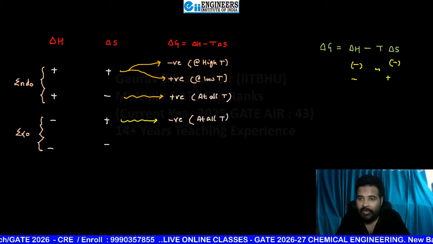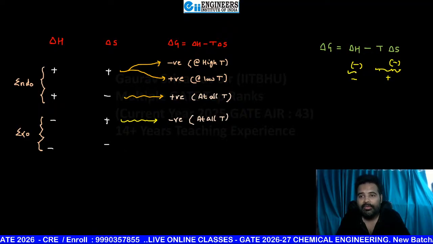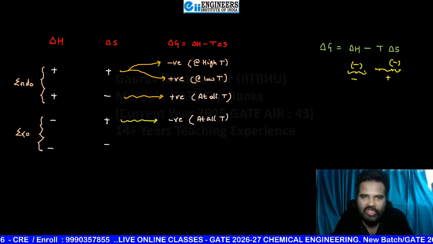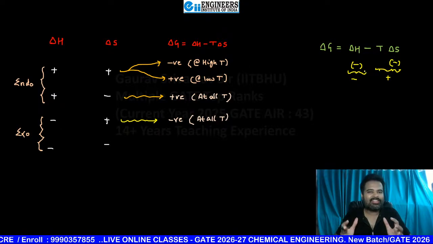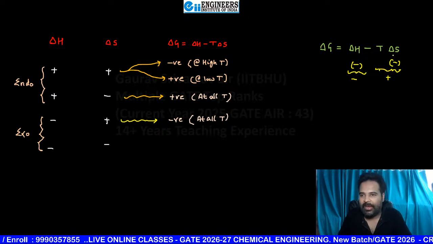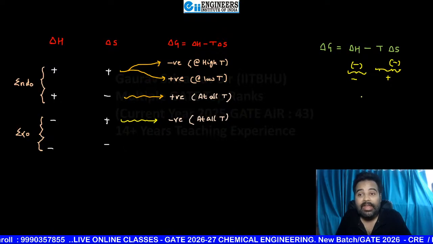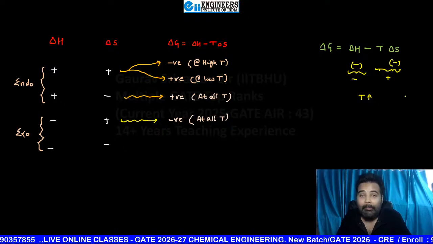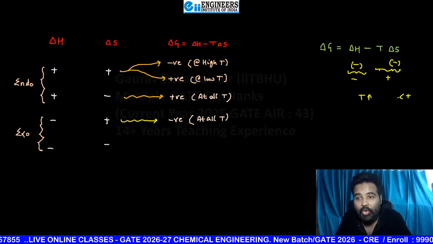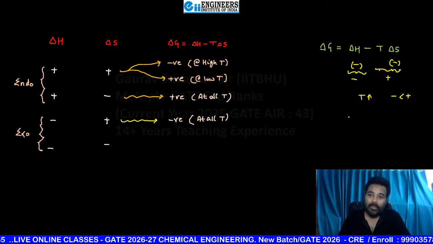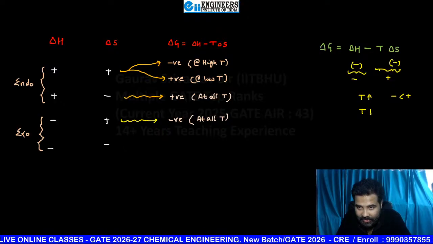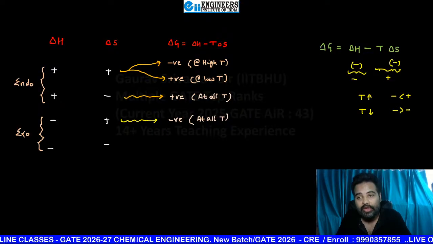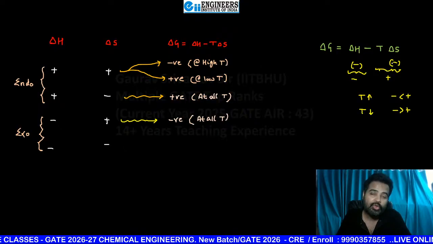That means the sign is going to depend upon the value of temperature. If temperature has a higher value, the magnitude of the plus part will be more than the minus part. But if temperature is low, the negative magnitude is more than the positive magnitude.